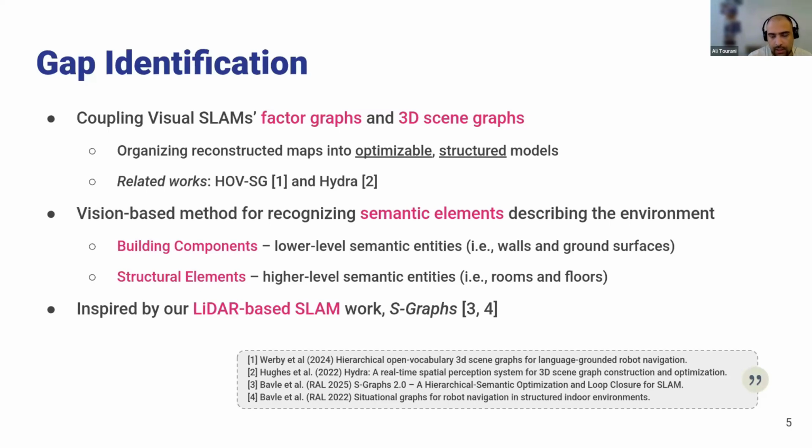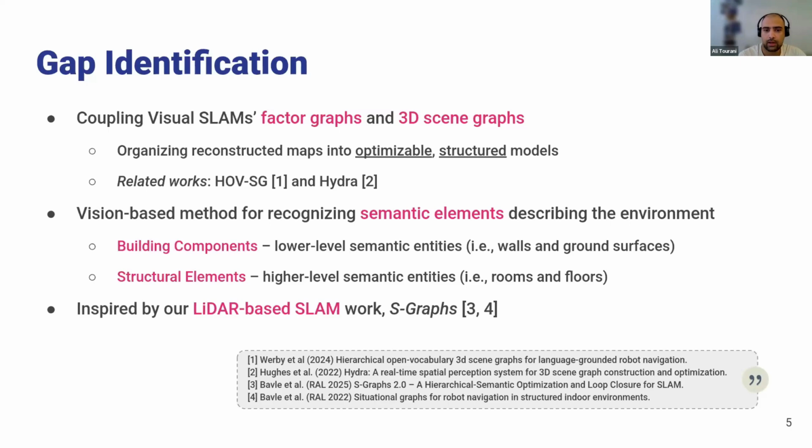For this case, we realized that there is some particular semantic information in the environment which can help us to better model the environment in which the mobile robot is functioning. We could classify it into two different semantic levels. The first one is building components, and the second one is structural elements.